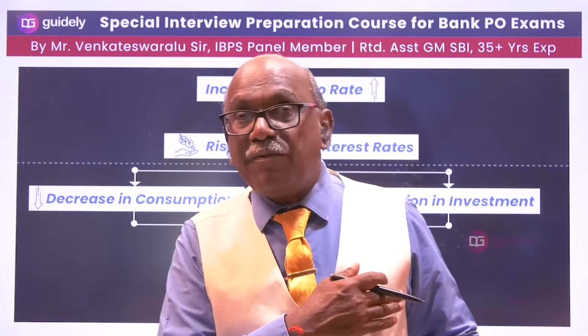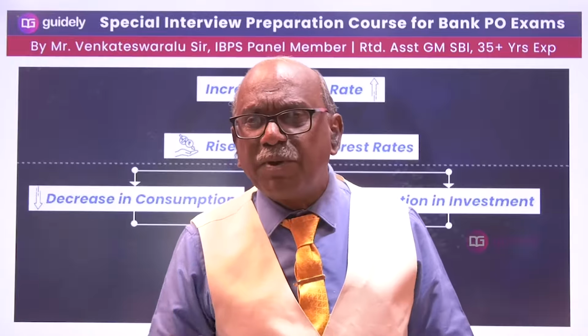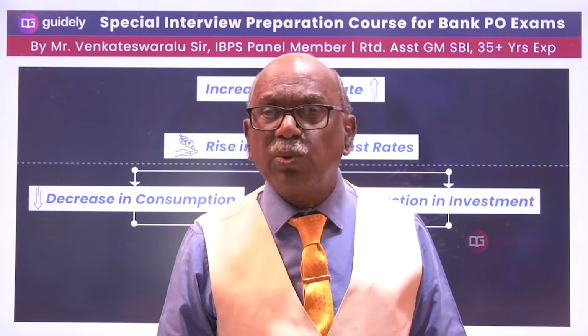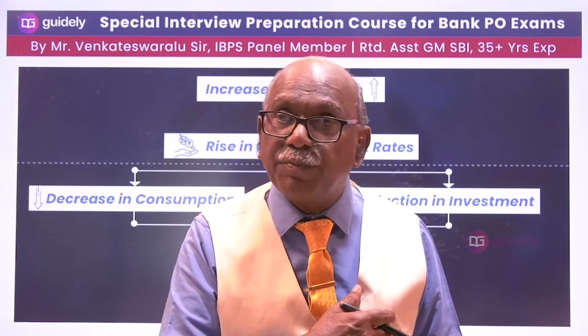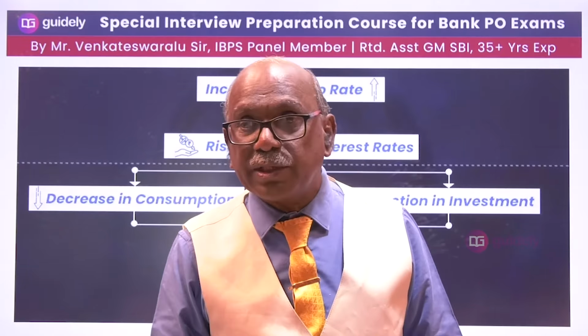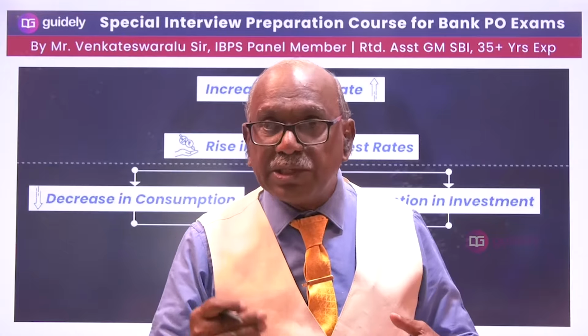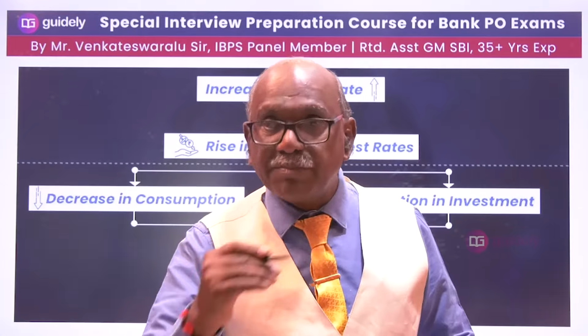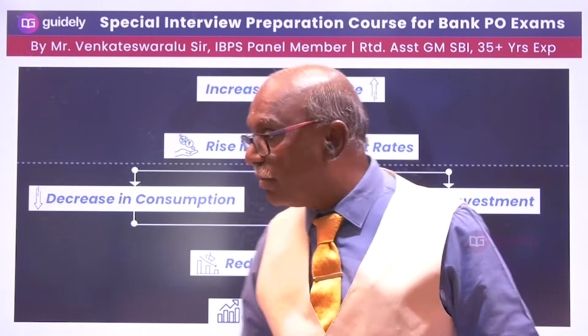For instance, if I have 500 rupees, I can take a cup of coffee in a 3-star hotel or a good restaurant. If I have 20 rupees, I will go to a smaller restaurant. So when the interest rate is increased, money circulation is decreased, and on account of that, consumption will be less.